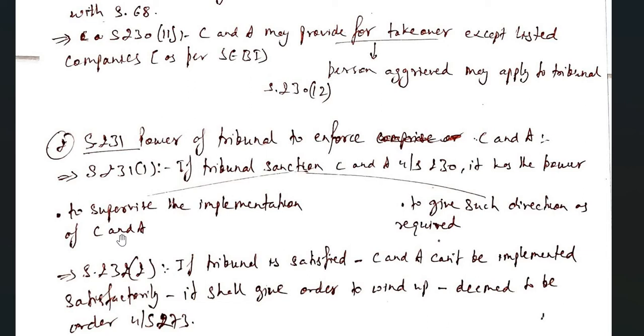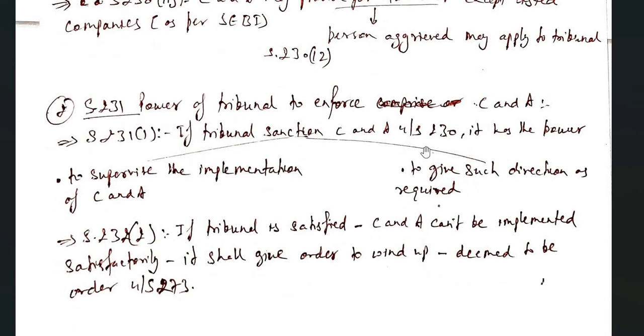Tribunal can supervise. Tribunal will be taking reports day to day or once in 2 days, as the case may be, supervising the implementation, how it is happening, what progress is made, and the tribunal can give such directions as required for the purpose of this sanction and implementation.